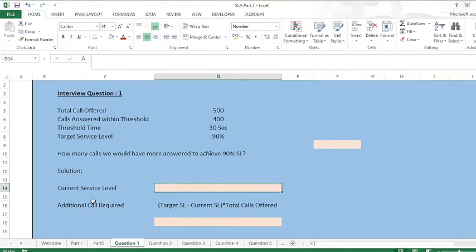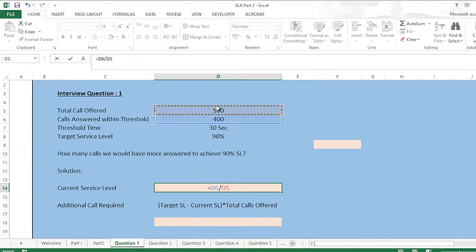The interviewer asked how many more calls I would have had to answer to achieve the target SL of 90%. So first of all, I'll have to calculate the current service level. The formula for that is simple: calls answered within threshold divided by total calls offered. Here the interviewer didn't mention anything about short abandoned calls, so I'll assume that there are no short abandoned calls.